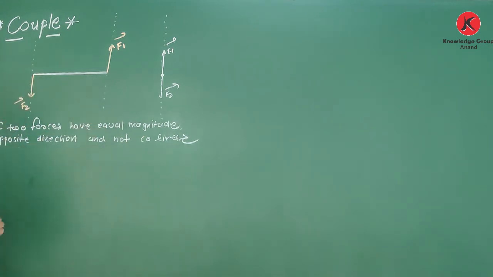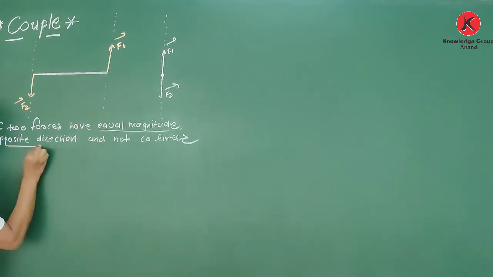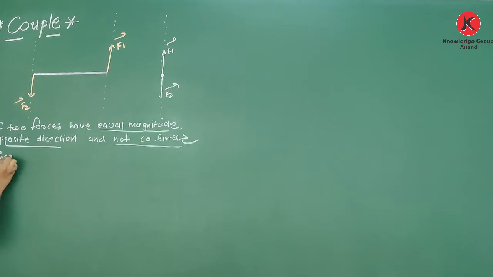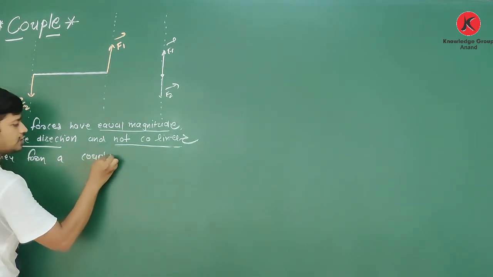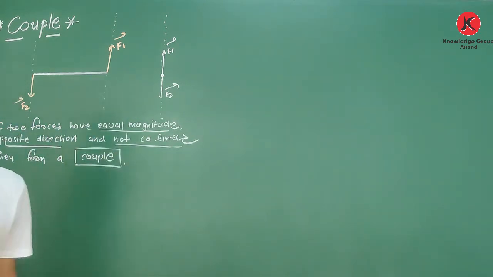So if we have two forces of equal magnitude, opposite direction and not co-linear, because the line of action is not the same, they form a couple. Two forces have equal magnitude, first condition, opposite direction, second condition, and not co-linear, they form a couple. Clear? They form a couple.